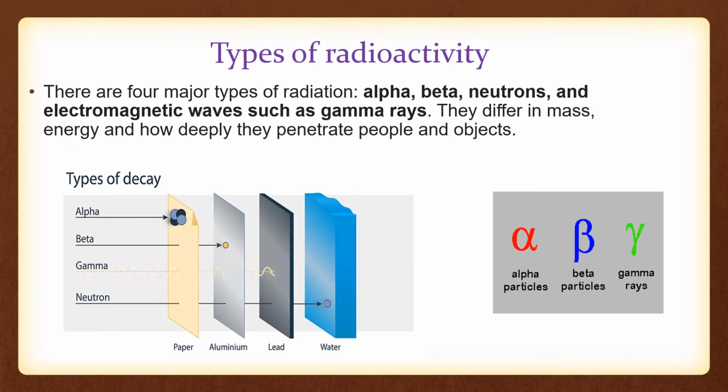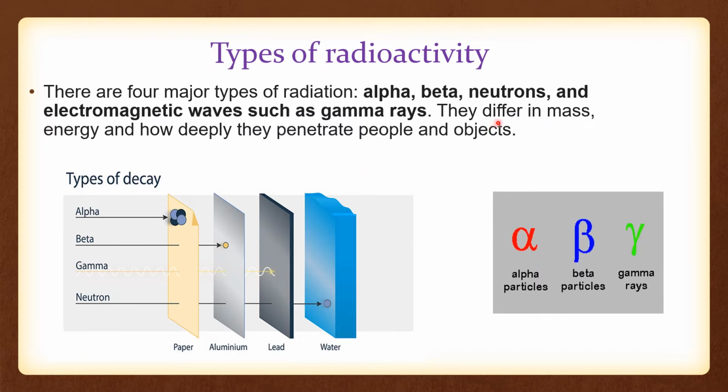Now let me see the types of radioactivity first. There are four major types of radiation: alpha, beta, neutrons, and electromagnetic waves such as gamma rays. They differ in mass, energy, and how deeply they penetrate people and objects.